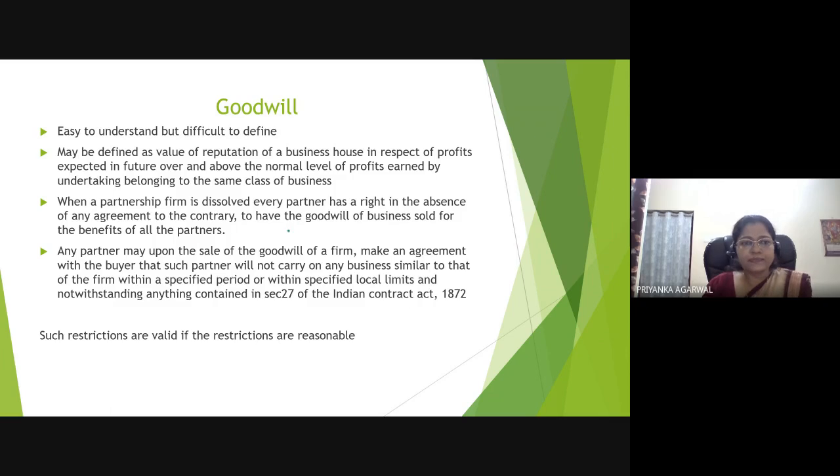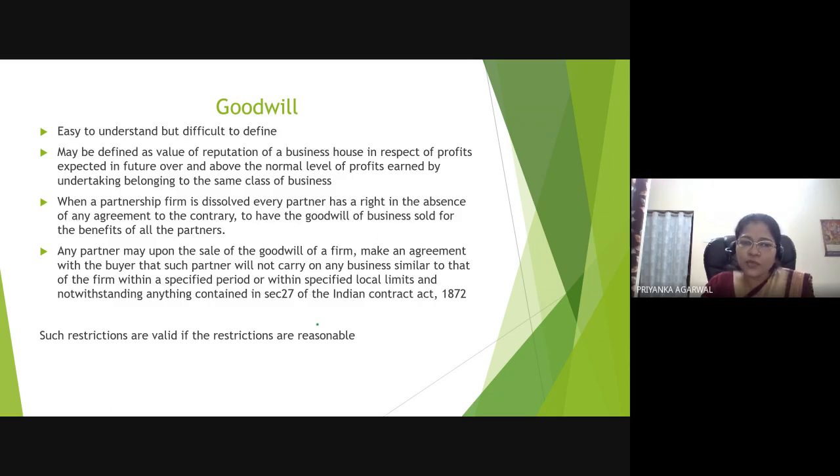Any partner may, upon the sale of the goodwill of the firm, make an agreement with the buyer that such partner will not carry on any business similar to that of the firm. This is not a restraint of trade as mentioned in Section 27, but it has to be a reasonable restriction.